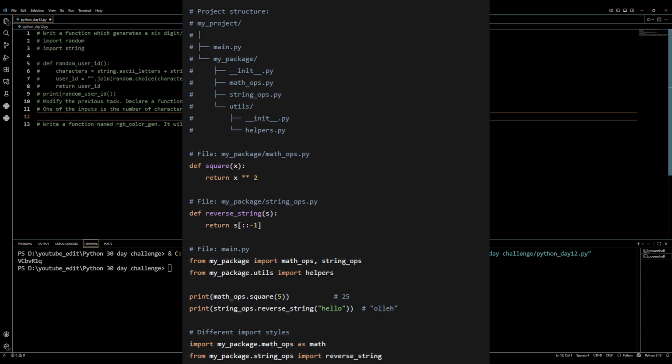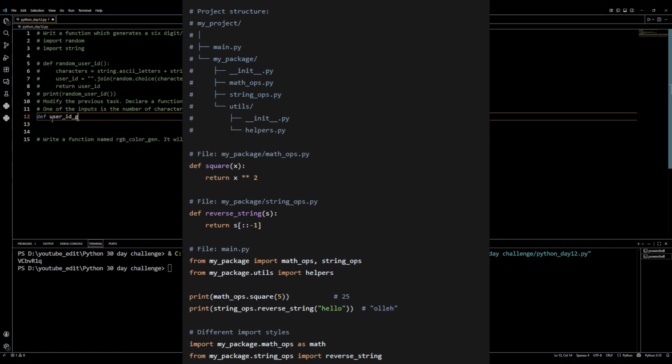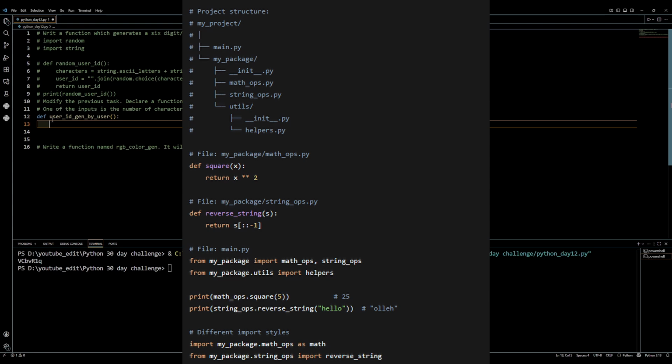The folder utils then contains all the files you consider utilities, such as the helper files. The init files in each directory tell Python that these directories are packages. They can be empty or contain initializing code.